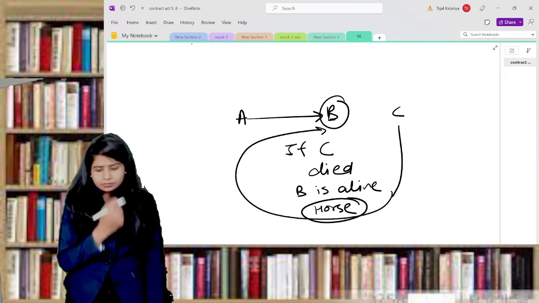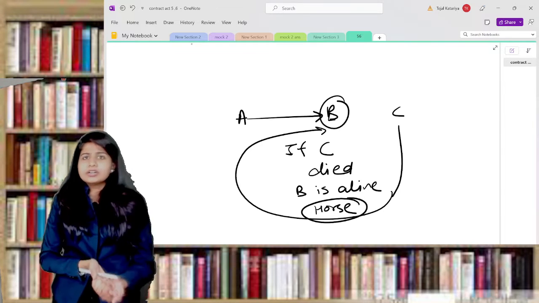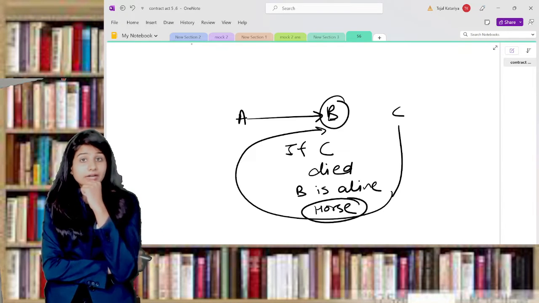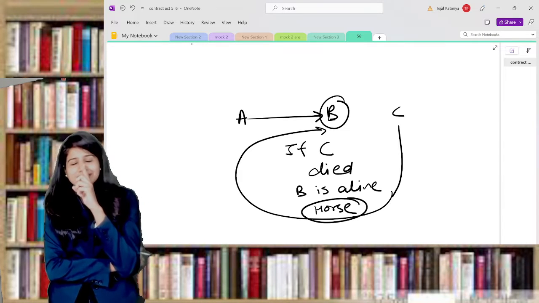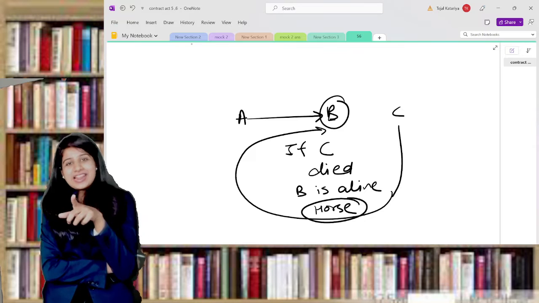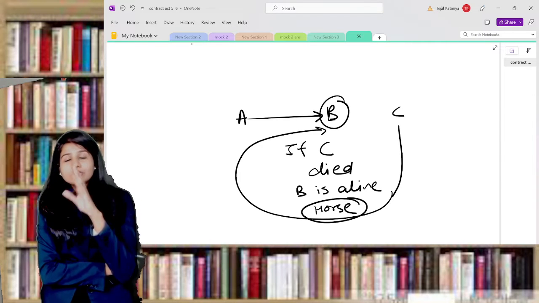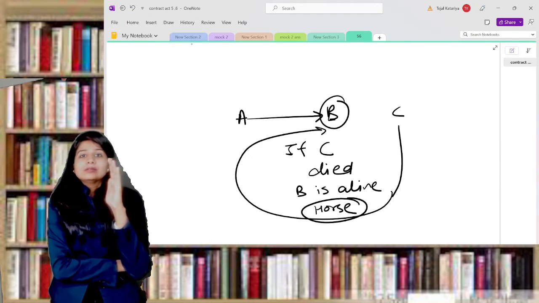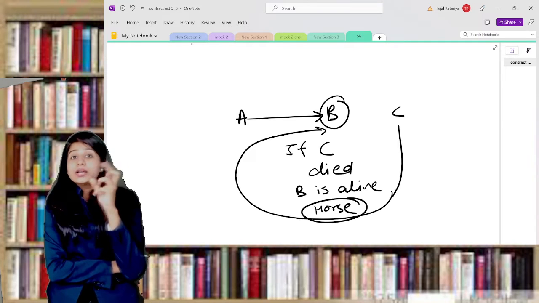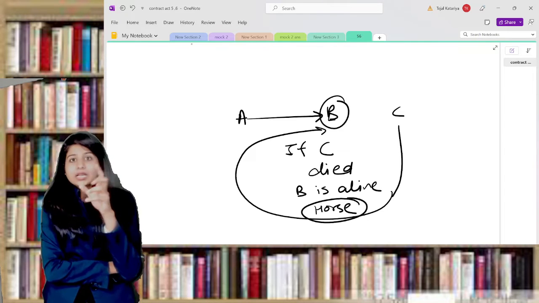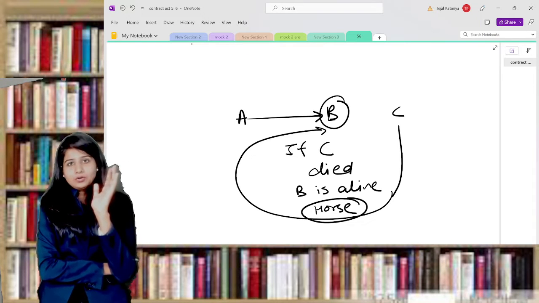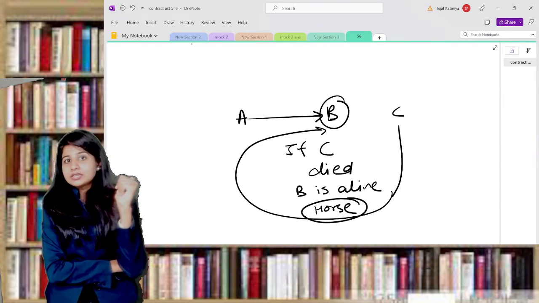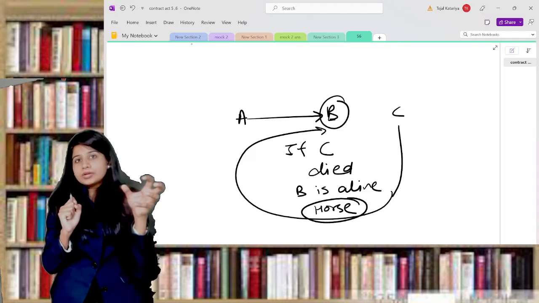Why? You will say, ma'am, death is as it is again a certain event. How will it be a contingent contract? Now understand. The condition is that C should die before B. So this is the uncertain event, that B should be alive and C should be dead.